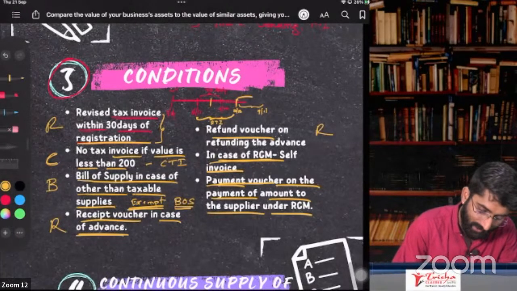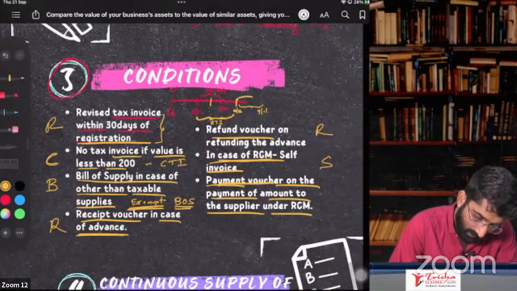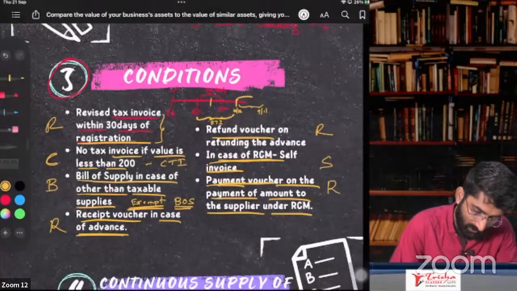And in case of RCM, it is self-invoice and payment voucher. In case of RCM, you have to do the payment voucher. P.